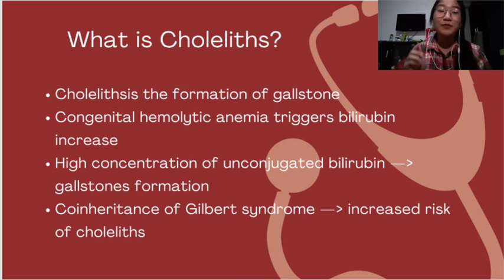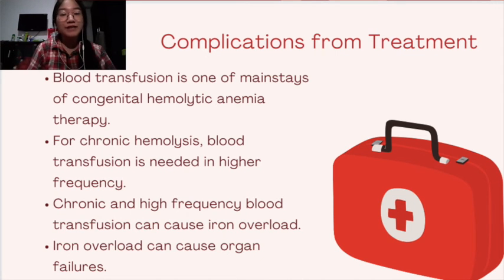Other than complications from the CHA, complications from the treatment might also happen. Blood transfusion is one of the mainstays of treatment of CHA. Chronic or more severe hemolysis cases will need a higher frequency of blood transfusion, and then iron overload might happen. It is dangerous, because iron overload is life-threatening and can cause organ failures.